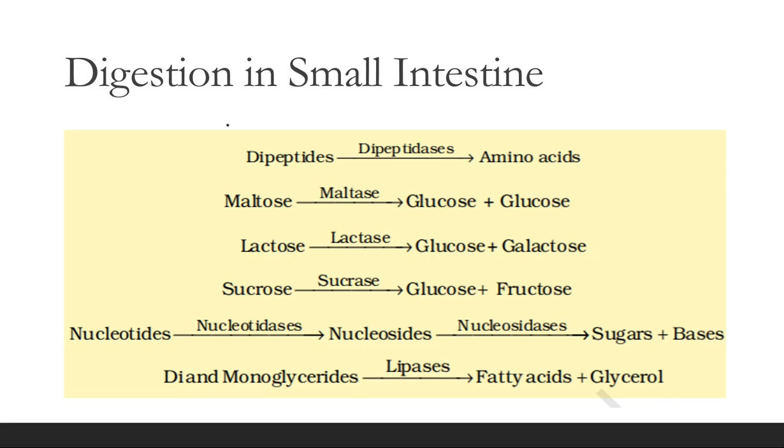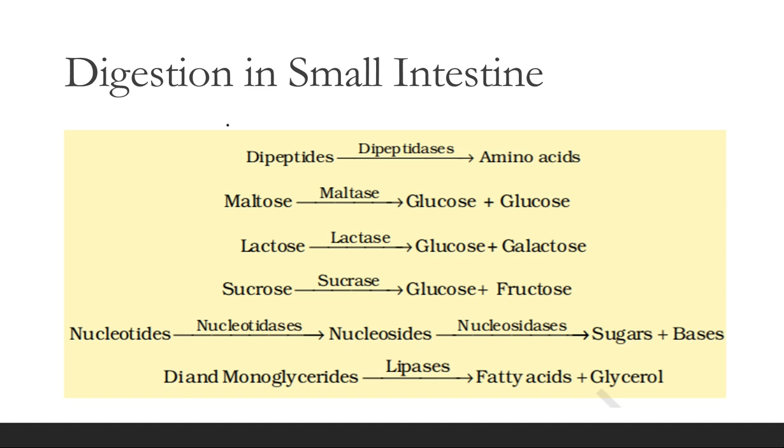The intestinal mucosa of the small intestine secretes a juice that is called succus entericus. It is a mixture of all the juices. A variety of enzymes are present, just like dipeptidases, maltase, lactase, sucrase, nucleotidases, nucleosidases, and lipases.